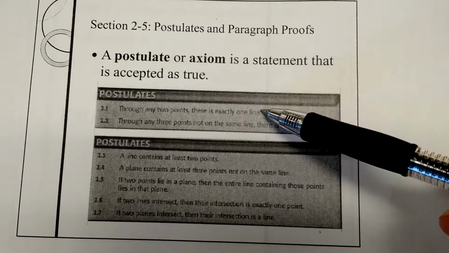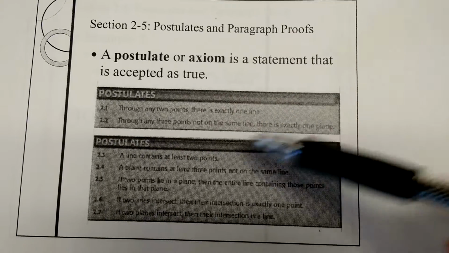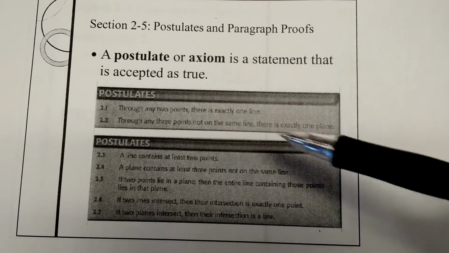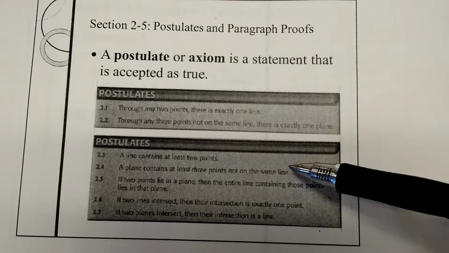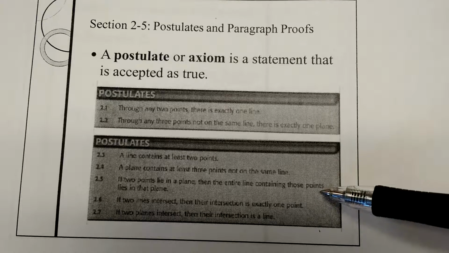Through any 2 points there's exactly one line. Through any 3 points not on the same line, there's exactly one plane. A line contains at least 2 points. A plane contains at least 3 points not on the same line. If 2 points lie in a plane, then the entire line containing those points lies in the plane.